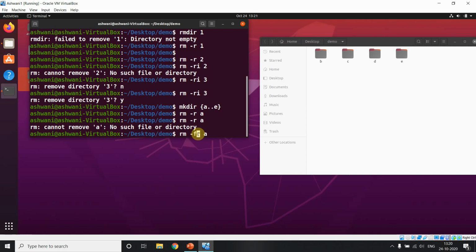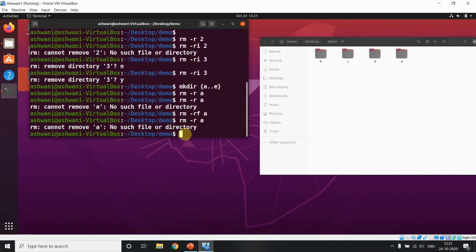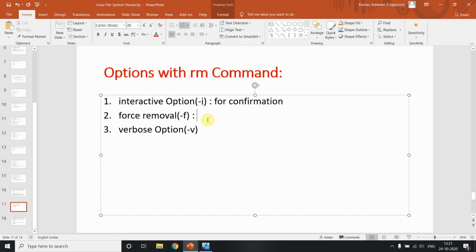One more thing, if we are using any option, it doesn't matter whether you use it before or after r. In any command, it doesn't matter. So we can say here f. Look, it is not saying no such file or directory, right? If I do not use this option, then definitely it will say it, see, yeah. So this is for force removal. Got it? We use this when we don't want any error message, for force removal.